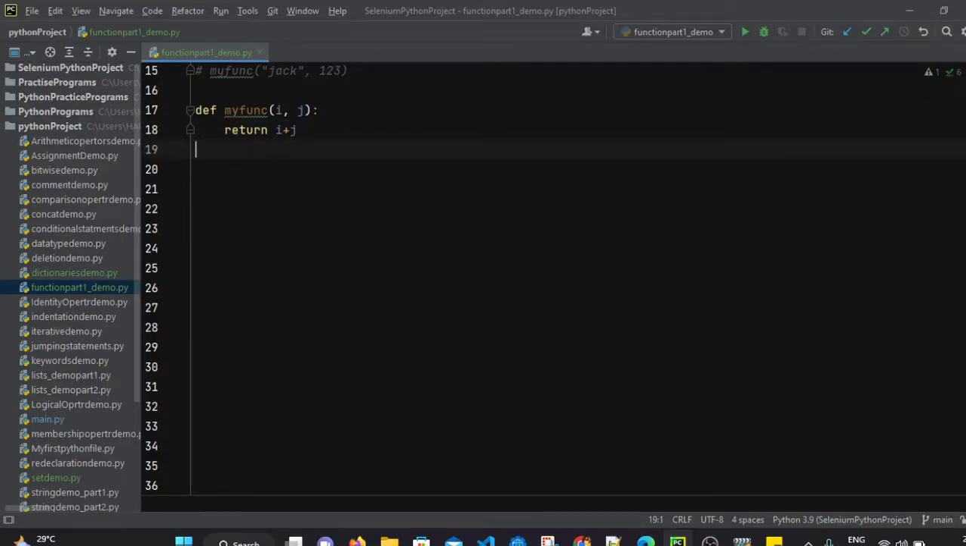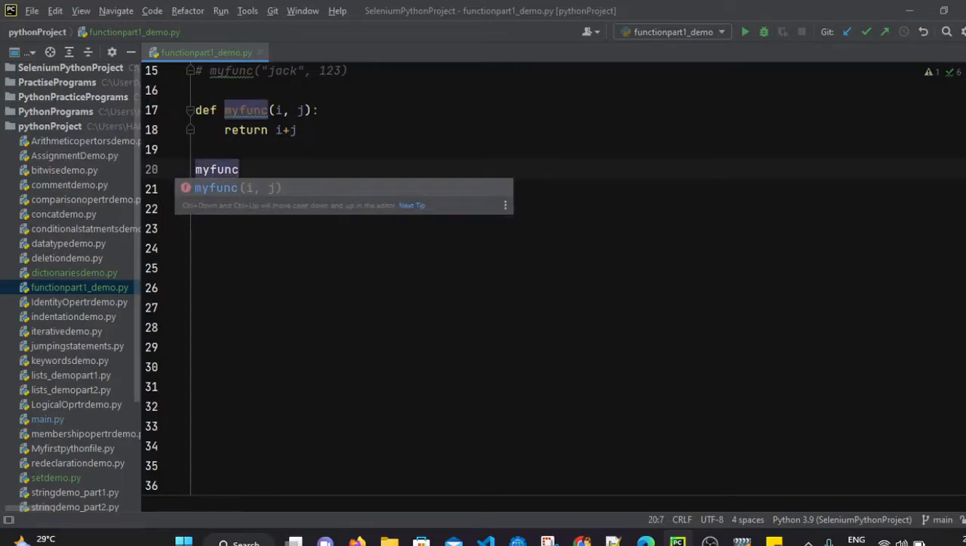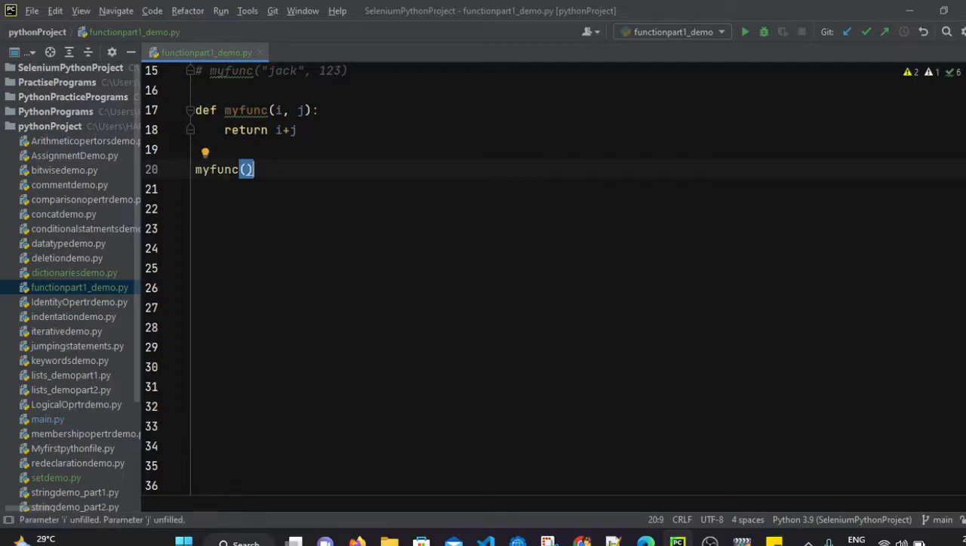So let's say whenever I am going to call this function, let's call this function my function. How to call this function? Function name and round brackets. So now this will call my function, and inside we have to pass two arguments as well. So I will be passing, let's say, 10, 20. So I am passing the values 10 and 20.